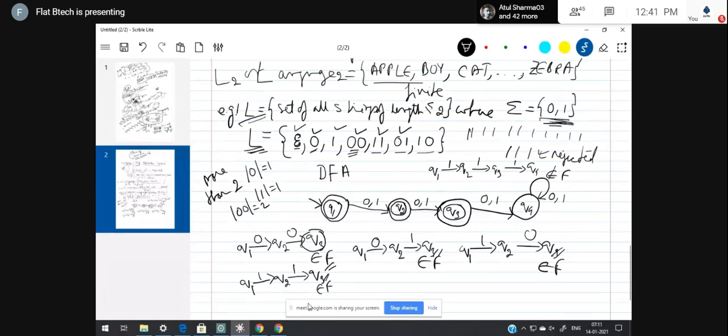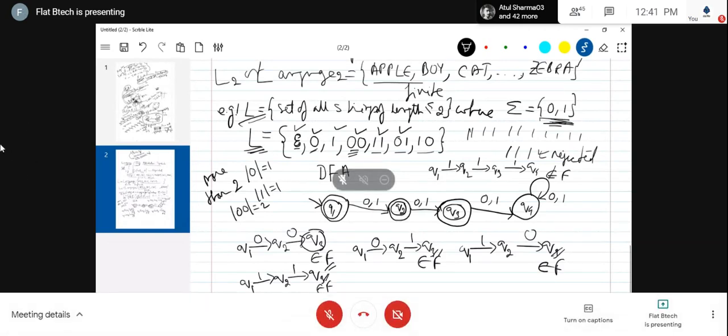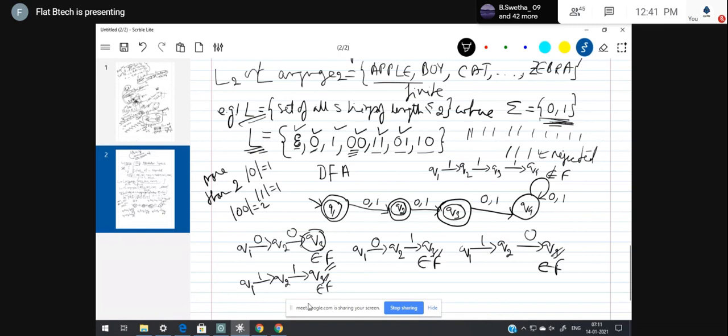In our example, the symbols are 0 comma 1, hence every state needs a path for these two symbols. This is the requirement, the checking part while designing a DFA. So let me check whether we have provided the path for these symbols.